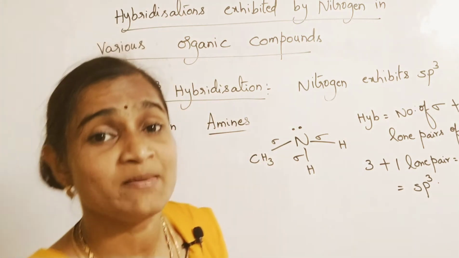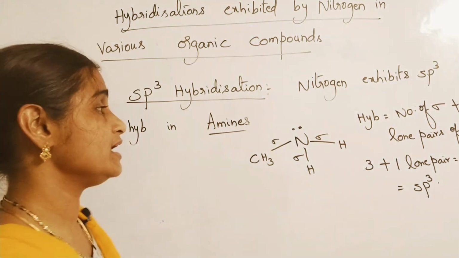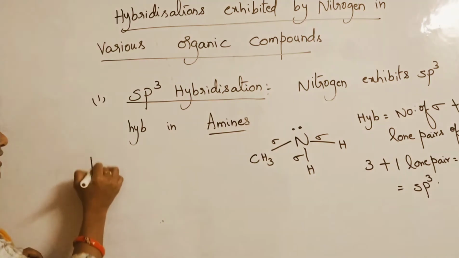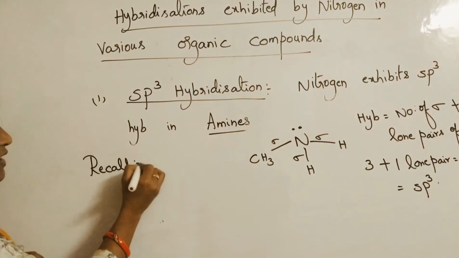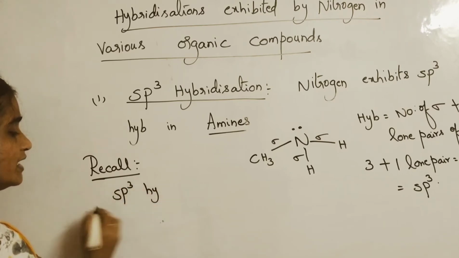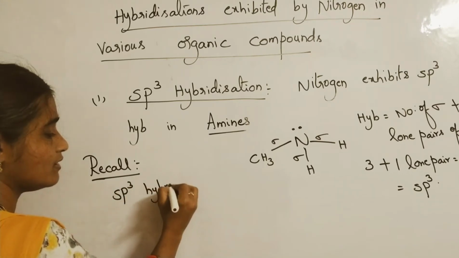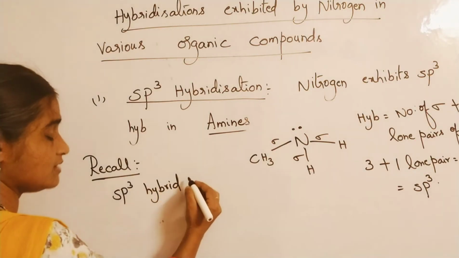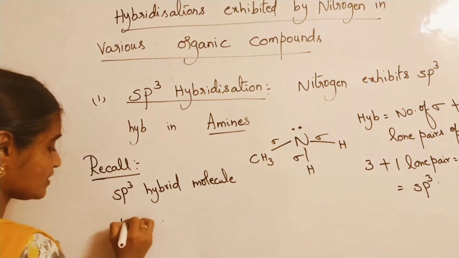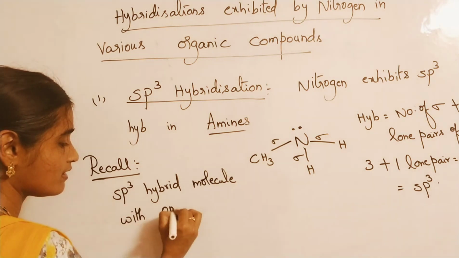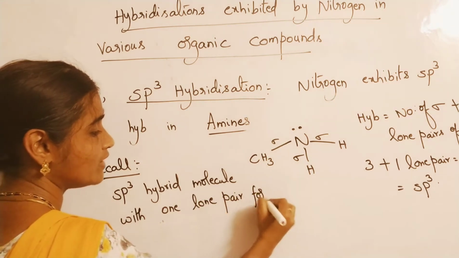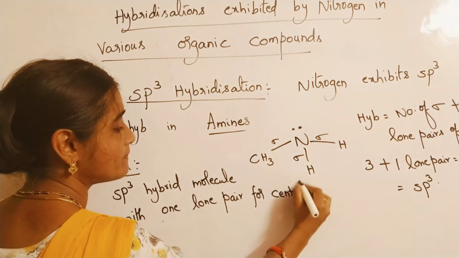Then what will be the shape of that molecule? Recall what we learn in inorganic chemistry: a molecule with sp3 hybridization and 1 lone pair on the central atom.